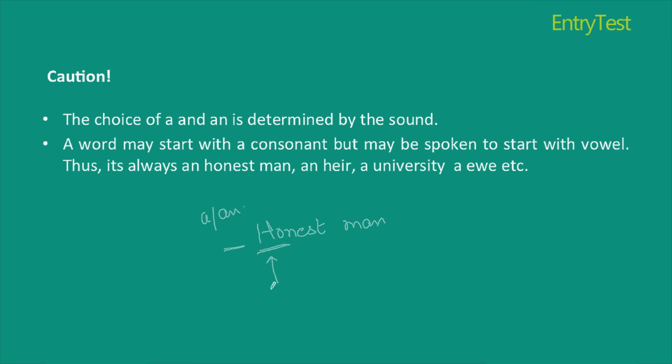The pronunciation is not "honest" with an H, it is "onest", which is the sound of O. And since it's the sound of O, which is a vowel, I write an honest man. Thus, the choice of a or an depends on the pronunciation and not the spelling.